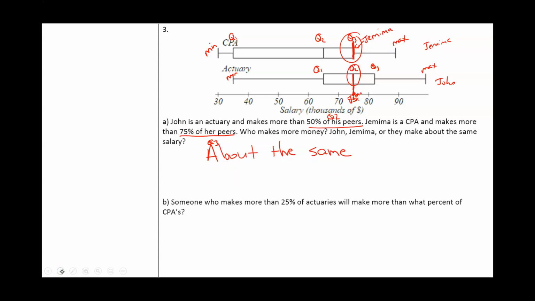Then lastly, someone who makes more than 25% of actuaries will make more than what percent of CPAs? So we're looking at actuaries. So we're looking at the second box plot. And 25% means Q1. So let's look at Q1 for actuaries. That's right there. The question is, they will make more than what percent of CPAs? So if you go up to CPAs, that same value, which is about 65,000, that's Q2 for CPAs, and Q2 means 50%.